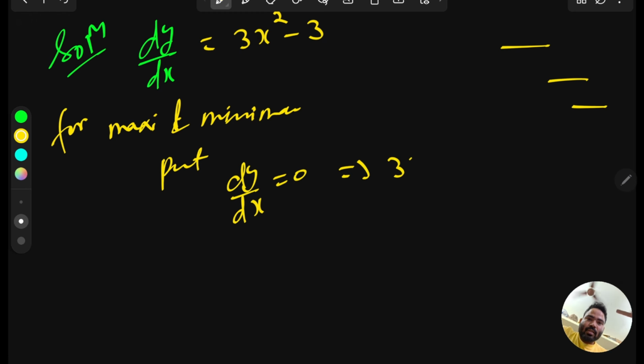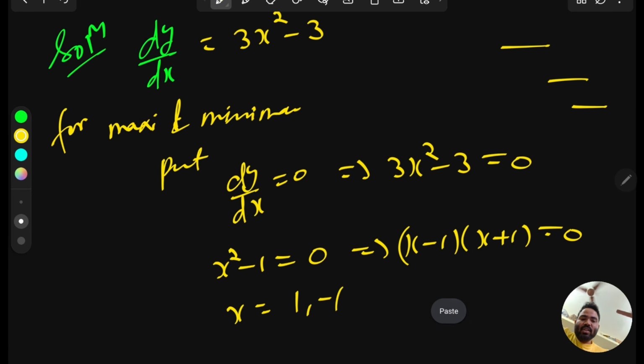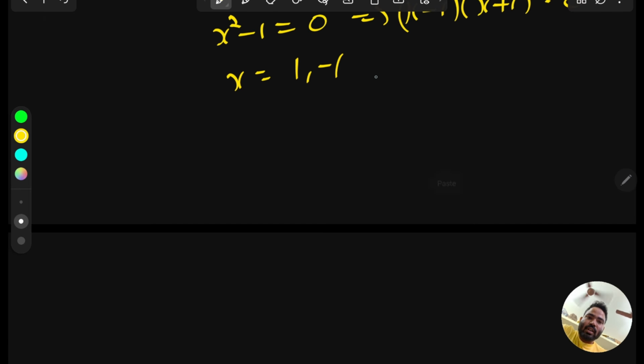That means 3x square minus 3 equal to 0. Now you can take 3 common, then this will give you x square minus 1 equal to 0. It implies x minus 1, x plus 1 equal to 0. It implies that x equal to 1, minus 1. It means you have critical points. That point is also called a critical point, because critical point and stationary point are not exactly the same; a critical point is also where the tangent is not defined. Stationary point means where the tangent becomes stationary. So the stationary points are x equal to 1 and x equal to minus 1.